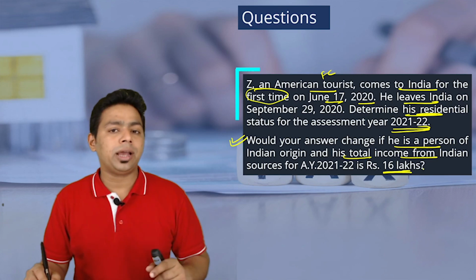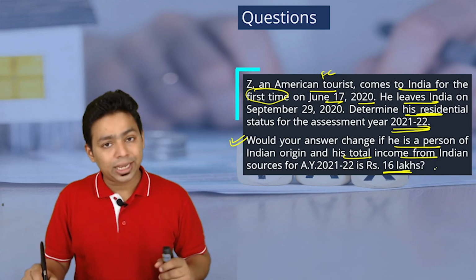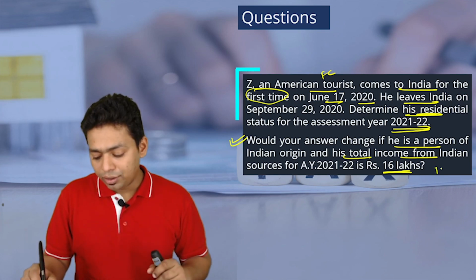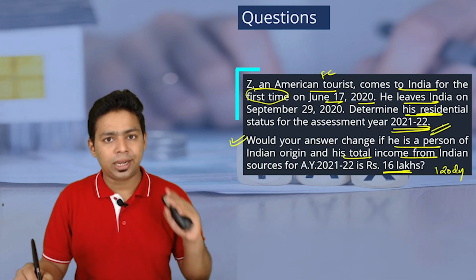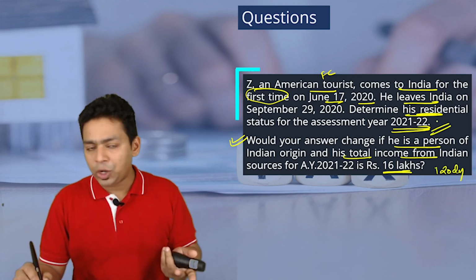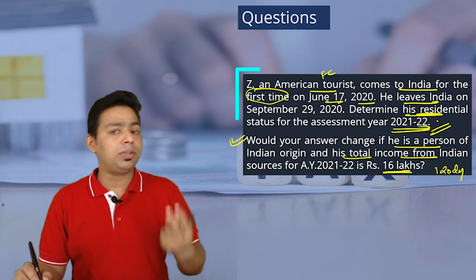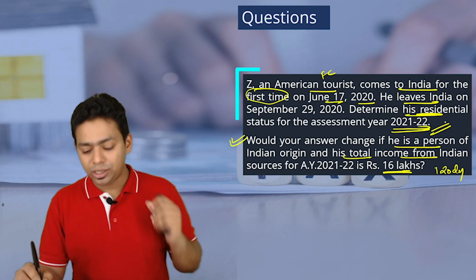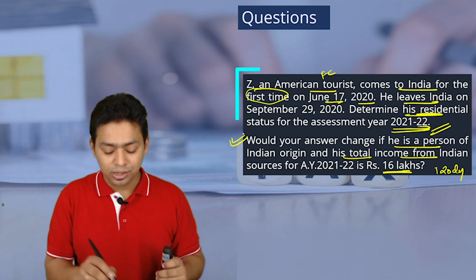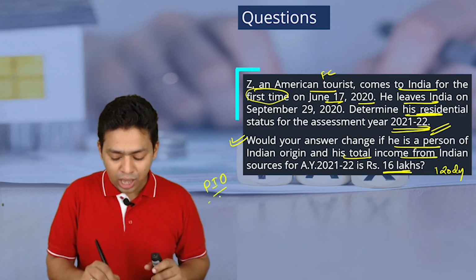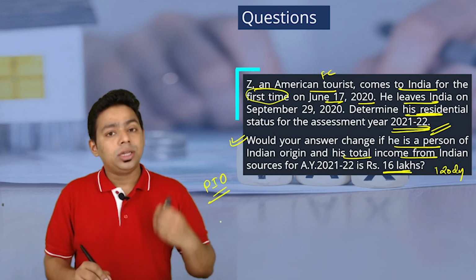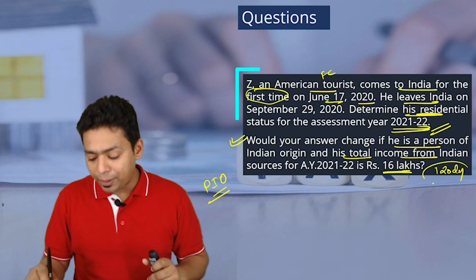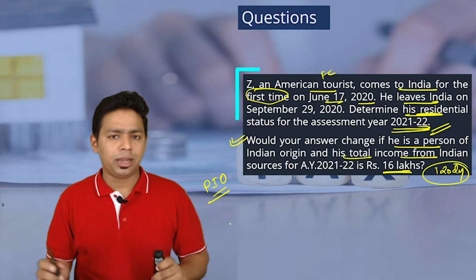If it is more than 15 lakh, then the total number of days for the second condition will be replaced from 60 to 120 days. Right now it will be 60 days in the second condition. The first condition is of 182 days. The second condition is 60 days plus 365 days in 4 years. This is for an ordinary foreign citizen. But if a person of Indian origin has Indian income more than 15 lakh, the 60 days criteria will be replaced with 120 days. This is the latest amendment.